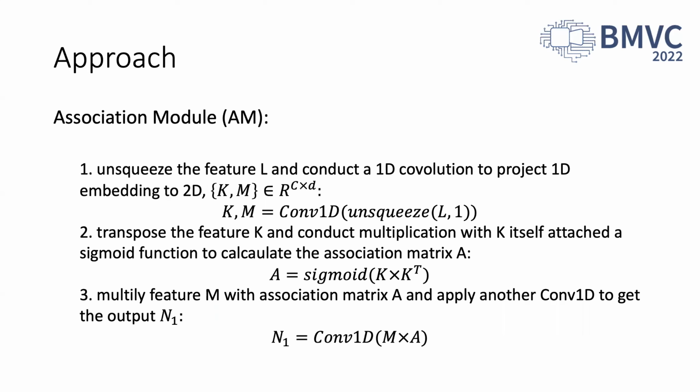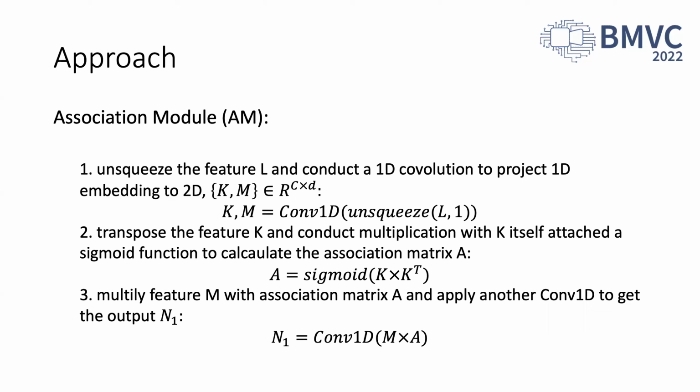The previous works mainly adopted the graph convolution operation to process the label association. It needs a niche graph and is unfriendly in computation cost. Therefore, we propose an association module, AM, a simple but efficient method. The input feature of AM is the extracted feature L from the ViT. The processing of AM is as follows.